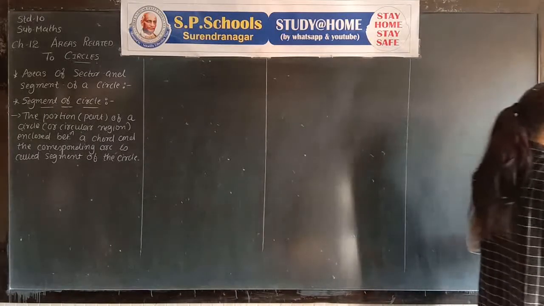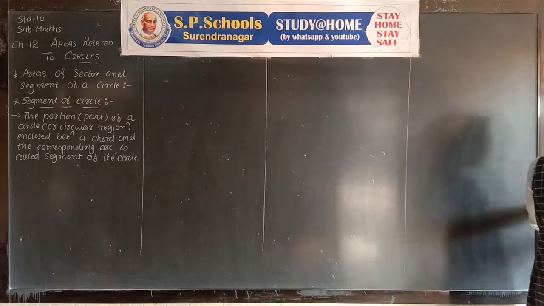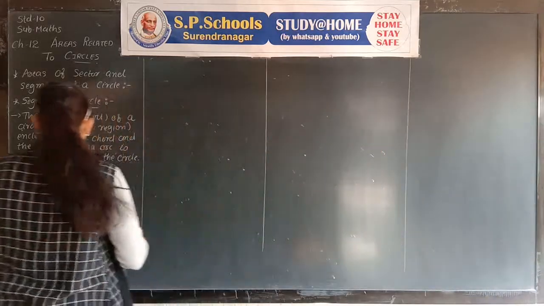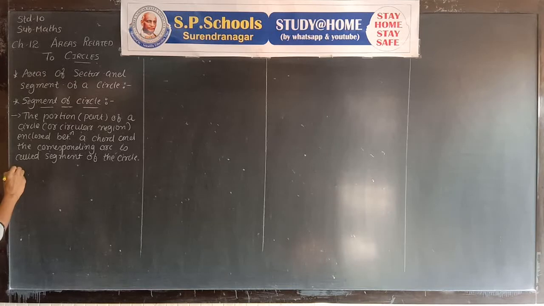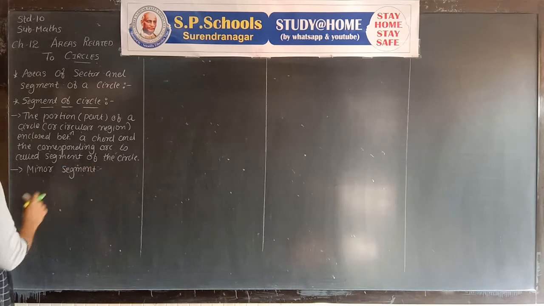Again, we know there are mainly two types of segments, the minor segment and the major segment. First we discuss the minor segment. For that we draw a figure.